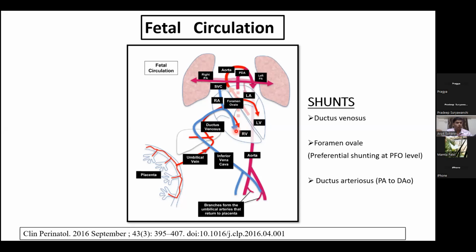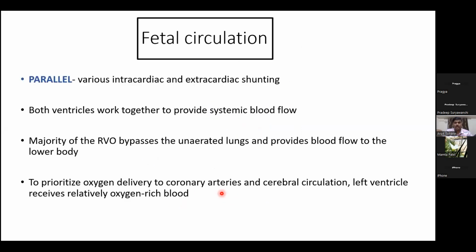The characteristic feature of fetal circulation, as we already mentioned, is that it is a parallel circulation with various intracardiac and extracardiac shunts. Both ventricles work together to provide systemic blood flow. The majority of the right ventricular output bypasses the unaerated lungs and provides blood flow to the lower part of the body. To supply the cerebral and coronary circulation, the more oxygenated blood is directly shunted to the left ventricle through the left atrium and foramen ovale.